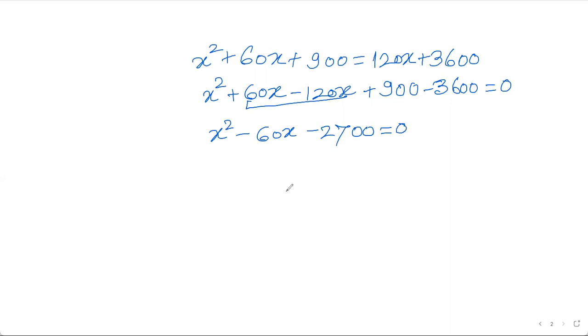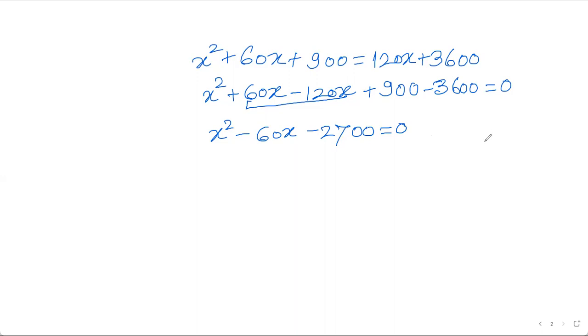Now I would go for the factorization of this. This time 2700 is a big number, so here I can have the option of completing the square or middle term splitting.